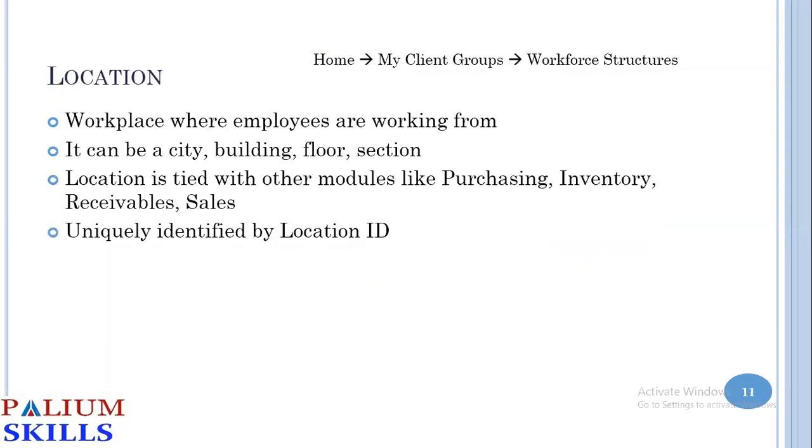So location is basically the workplace where employees are working from. It can be a city, building, floor, section, whatever details you want to hold against that particular location. Location is also tied with other modules like purchasing, inventory, receivables, sales, and so on. And we uniquely identify it by location ID. And where will we find locations in the system? From our home, we go to My Client Groups, and then we go to Workforce Structures. That's the navigation.